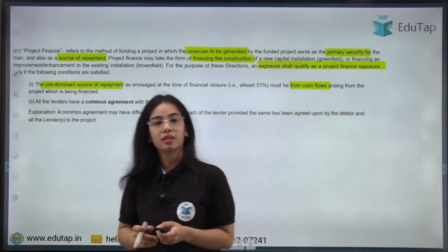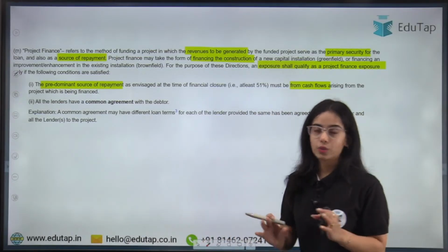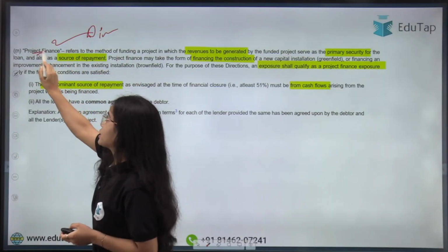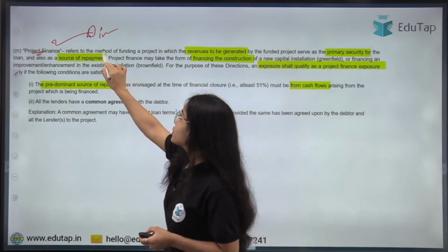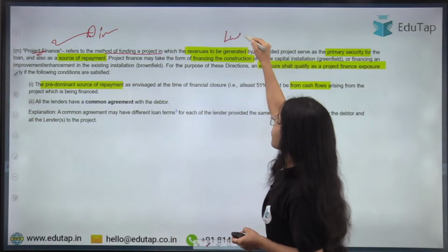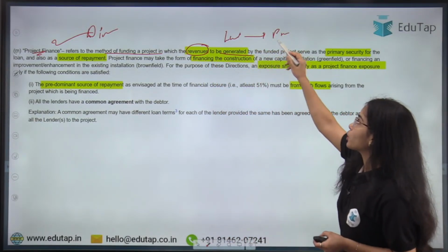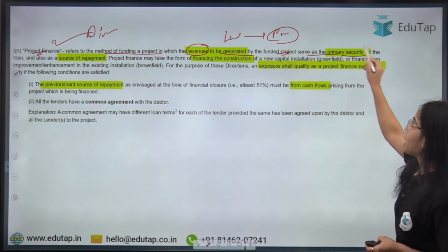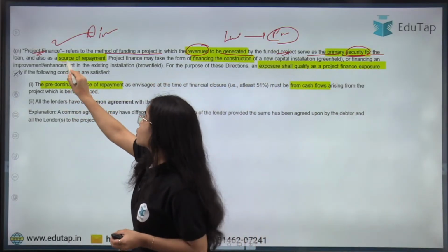Okay. Now moving forward, what is project finance actually? What is the meaning of project finance? These directions that the RBI has released are for project finance, so first we need to understand its meaning. Project finance refers to the method of funding a project, where the lenders fund the project and the revenue to be generated by the funded project serves as the primary security for the loan, and also as the source of repayment.